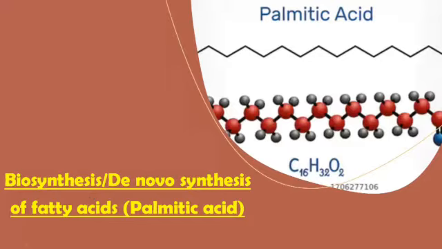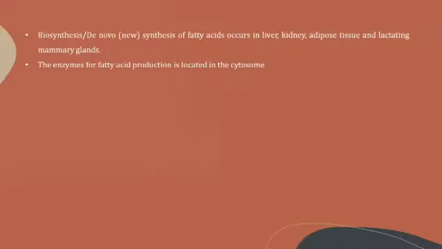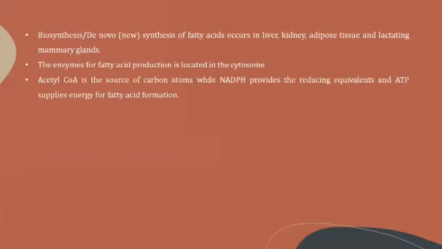While learning the synthesis of fatty acids, I have taken the example of palmitic acid. That means in this lecture, I am discussing how synthesis of fatty acid is taking place. We all know that palmitic acid is a 16 carbon fatty acid. Coming to the biosynthesis or de novo synthesis of fatty acids, it takes place in the liver, kidney, adipose tissue, and the lactating mammary glands.